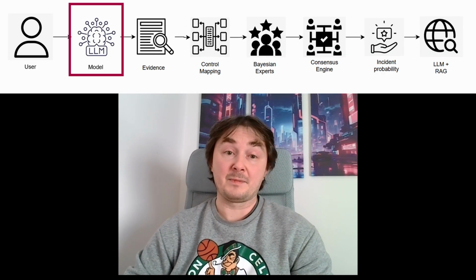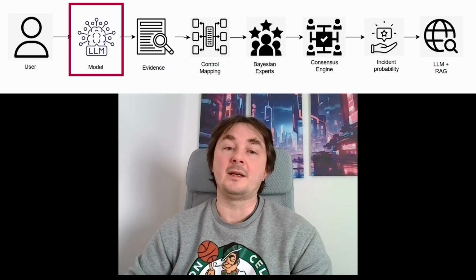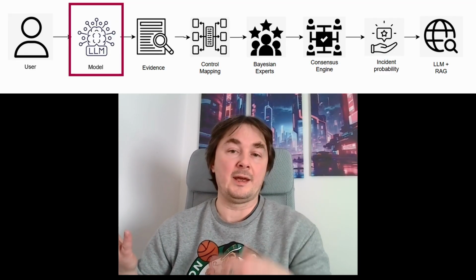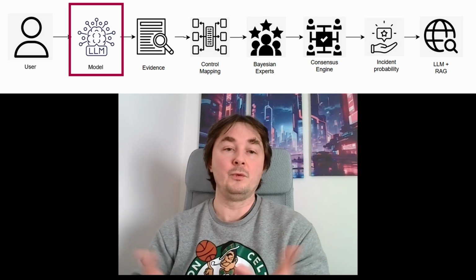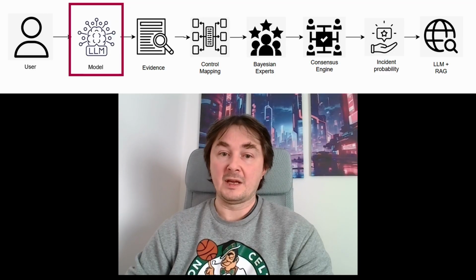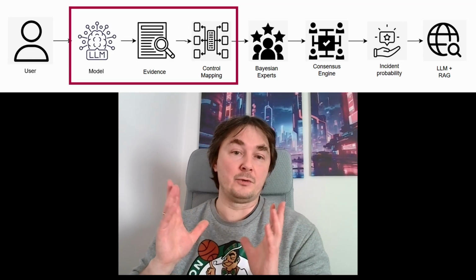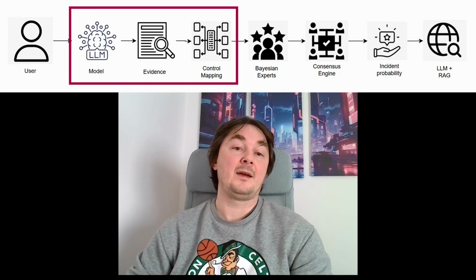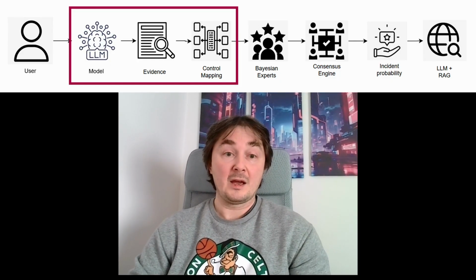The LLM wasn't responsible for calculating the risk. Instead, it acted as an interface between the user and the Bayesian engine, basically just an interviewer that you can speak to. That left one important question: how do we actually implement this interaction? How does this thing work? The answer is simple. That's where the Codex Skill comes in.